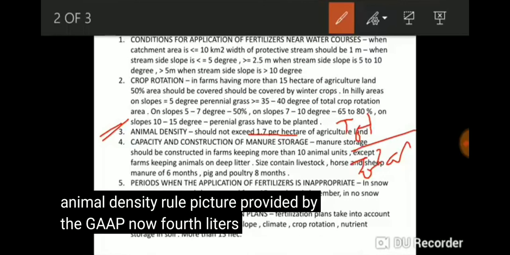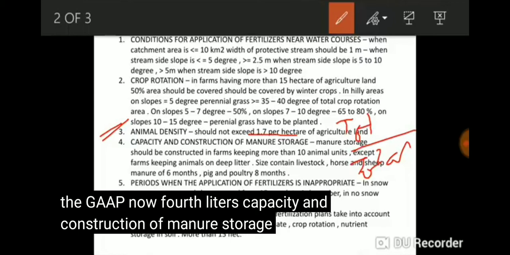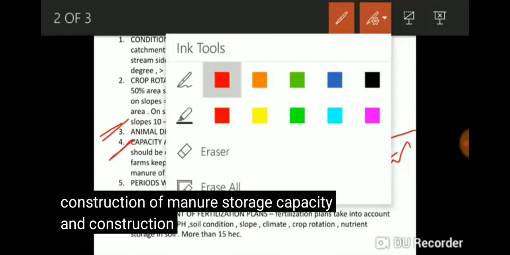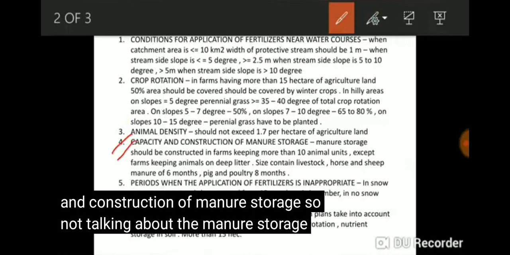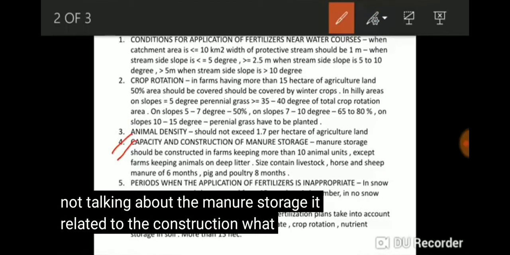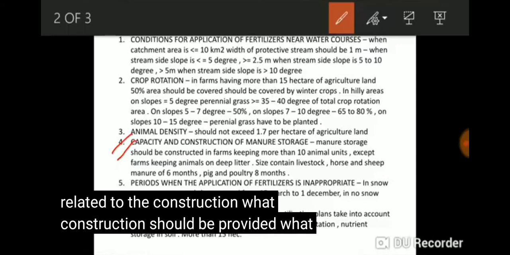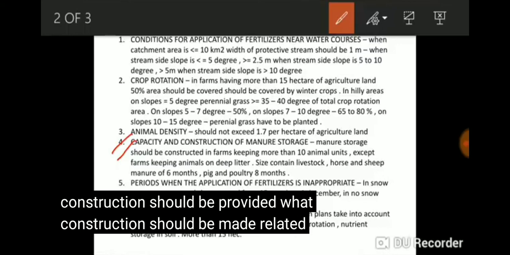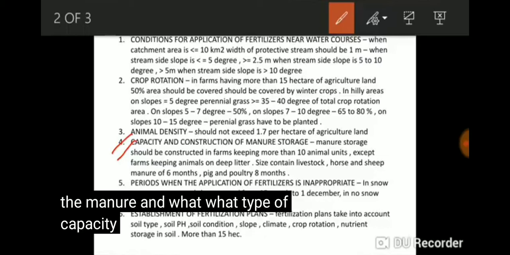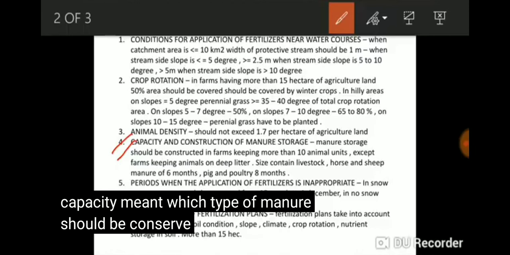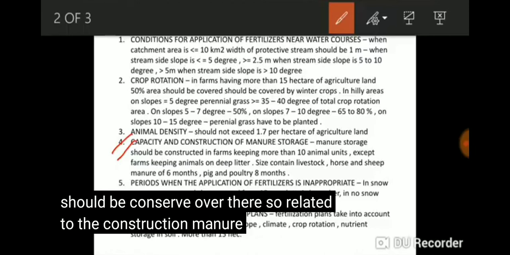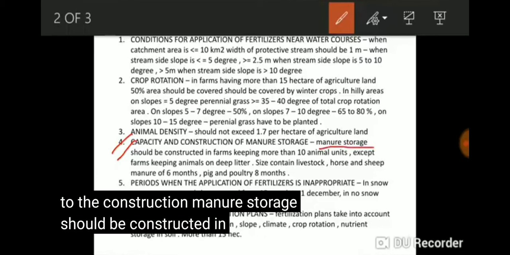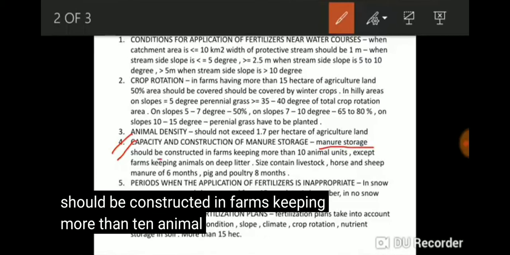Now fourthly, it is capacity and construction of manure storage. Talking about manure storage, it is related to what construction should be made related to the manure, and what type of capacity, meaning which type of manure should be conserved. Related to the construction, manure storage should be constructed in farms keeping more than 10 animal units.